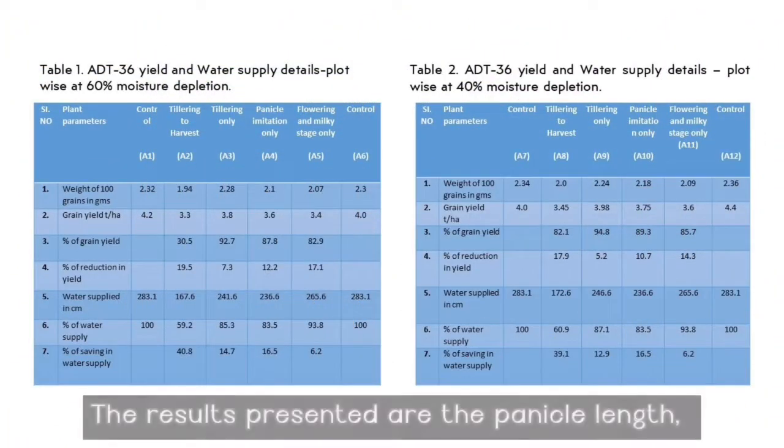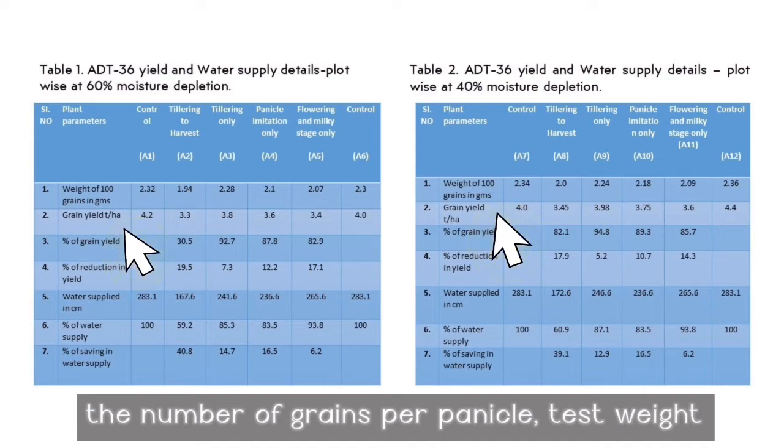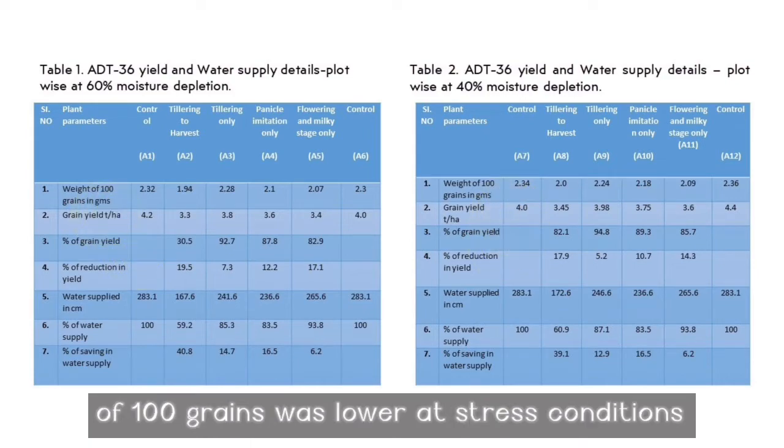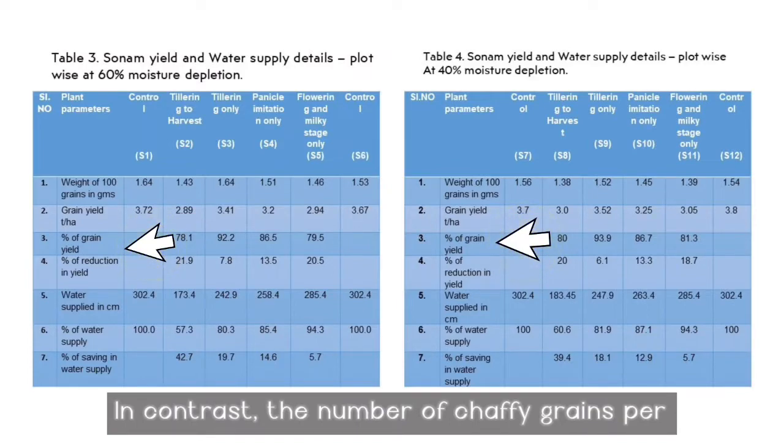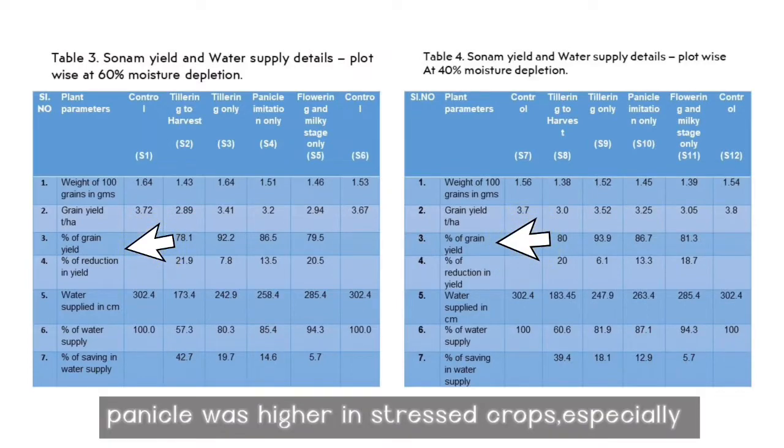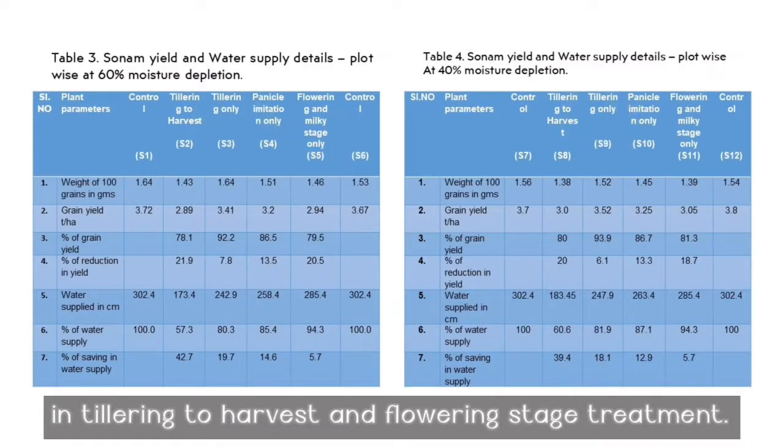The results presented show that the panicle length, the number of grains per panicle, and the test weight of 100 grains were lower under stress conditions. In contrast, the number of chaffy grains per panicle was higher in stressed crops, especially in the tillering to harvest and flowering stage treatments.